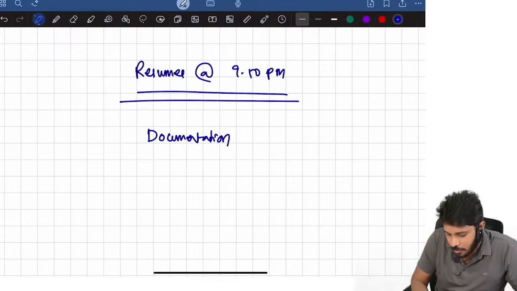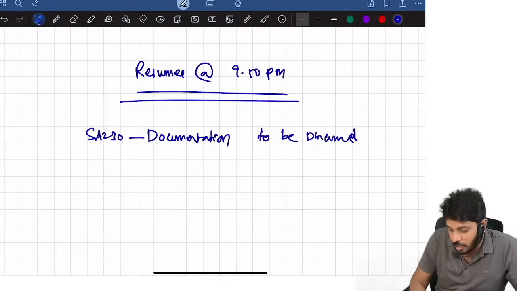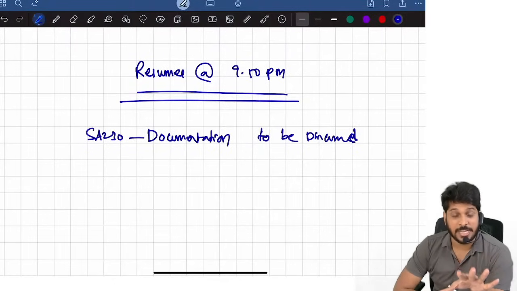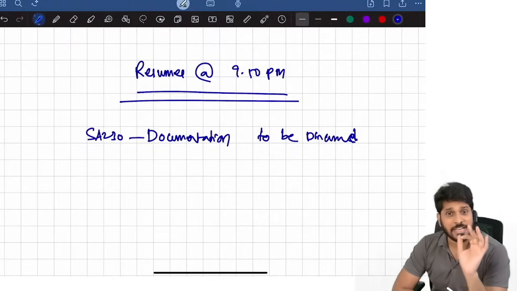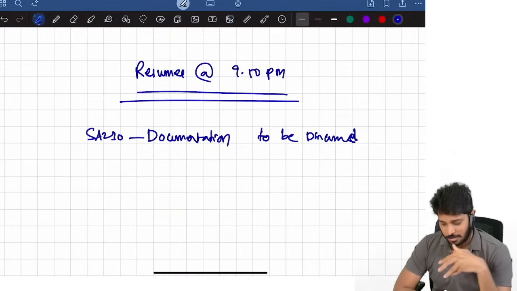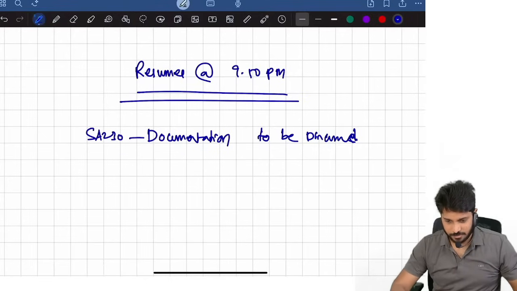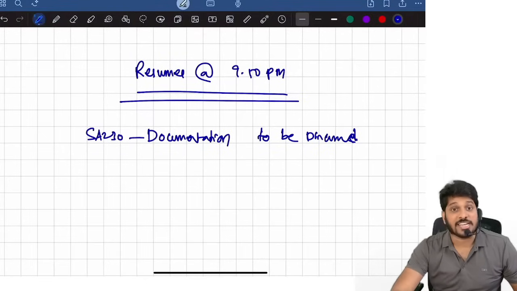What we will continue here? Documentation. SA 230 to be discussed. And you know what? Until now we have completed 25 to 30 marks portion. Now we are going to finish another 5 marks portion. This documentation chapter revision is hardly 15 to 20 minutes. Okay, that's it. We'll continue at 9:50.